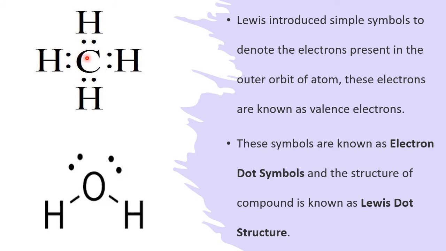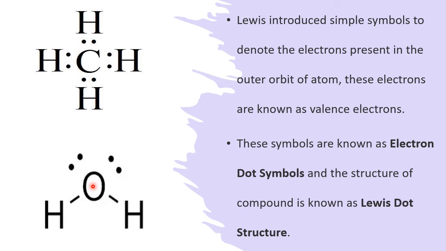Now carbon is 1s2, 2s2, 2p2, so it wants 4 electrons. So 4 electrons are taken by the carbon from the four different hydrogen atoms. Thereby hydrogen acquires stability by going for the helium structure, and carbon goes for the next nearest noble gas with 8, that is neon. So both will acquire noble gas configuration, both are happy, and a chemical bond is formed and chemical compounds are formed.